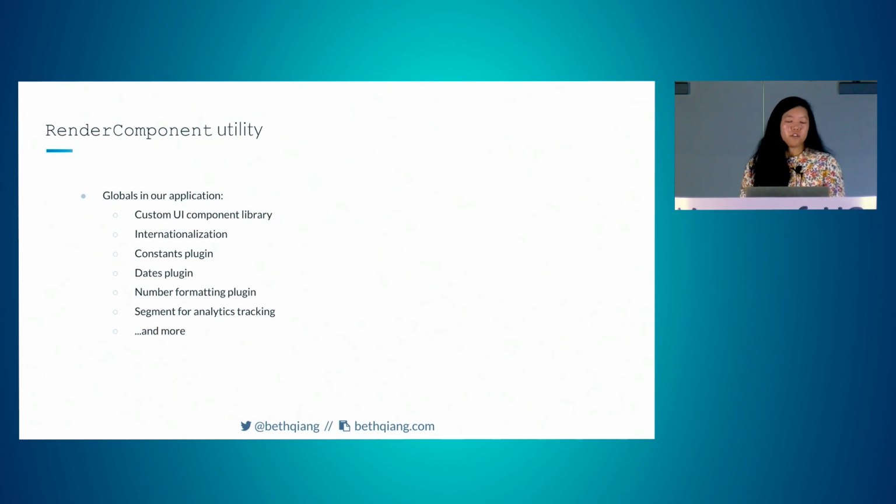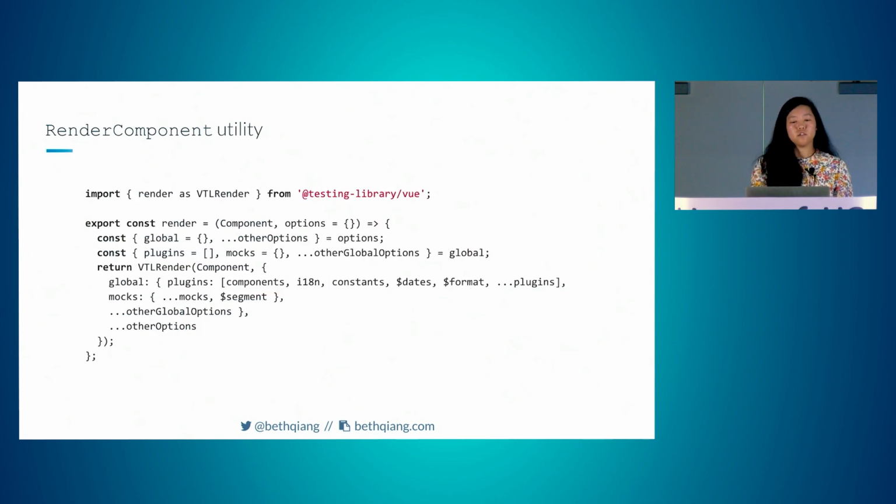So this is a render component utility that we've created. We have a lot of global things in our application, from a custom UI component library, internationalization, constants, a dates plugin, a number formatting plugin, Segment for analytics tracking, and so on and so forth. It'd be annoying to have to pull each of these into every one of our test files, and so we've created a wrapper to wrap all of the things we use in that render function to be available to tests.